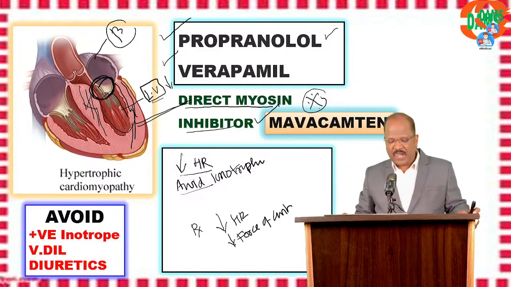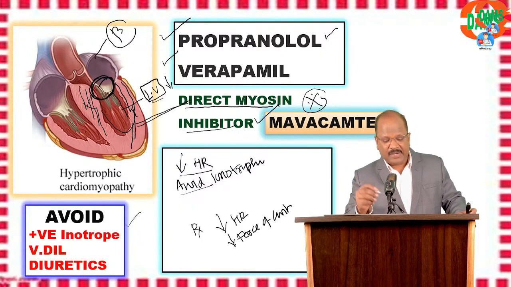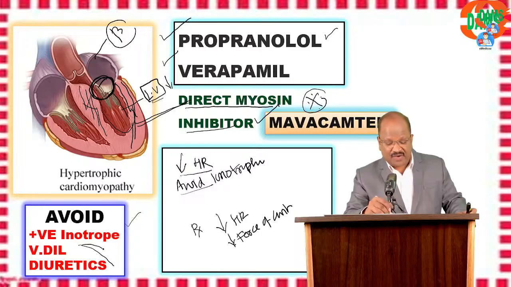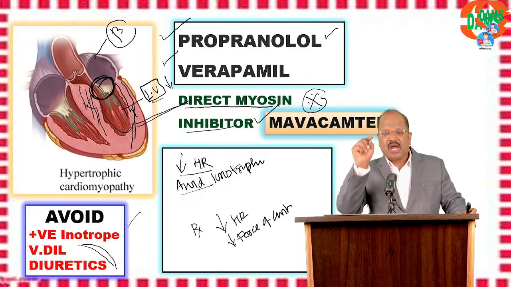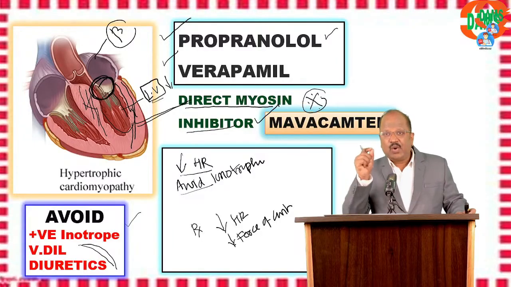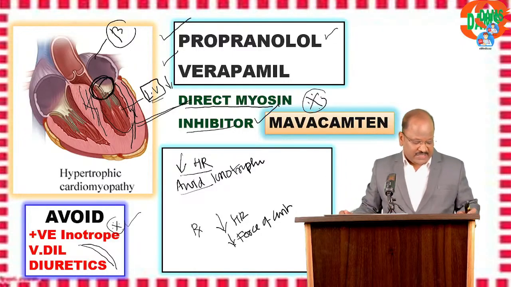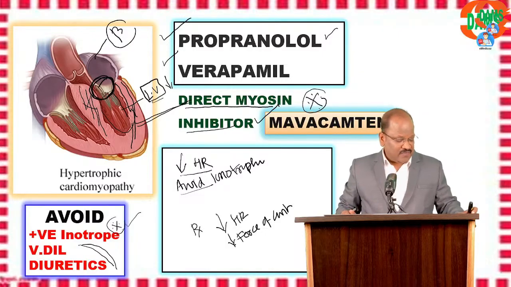Okay, so remember the question: avoid using inotropic agents. Avoid using vasodilators and diuretics because they reduce the filling of the ventricle. That's why the answer to my question is digoxin. Digoxin, an inotropic agent, is contraindicated in HOCM. Okay, very good. Those who answered, very good.